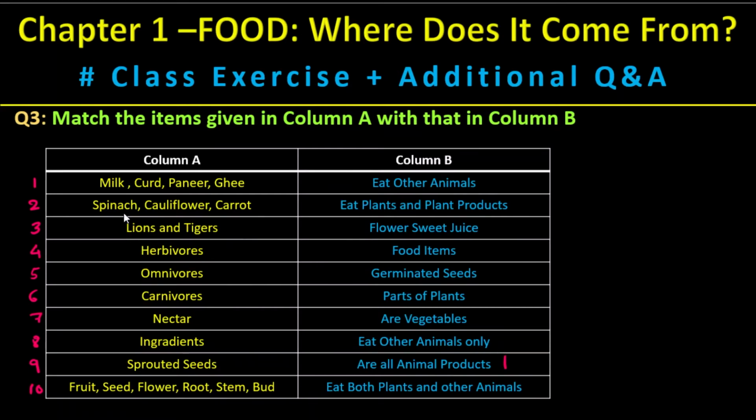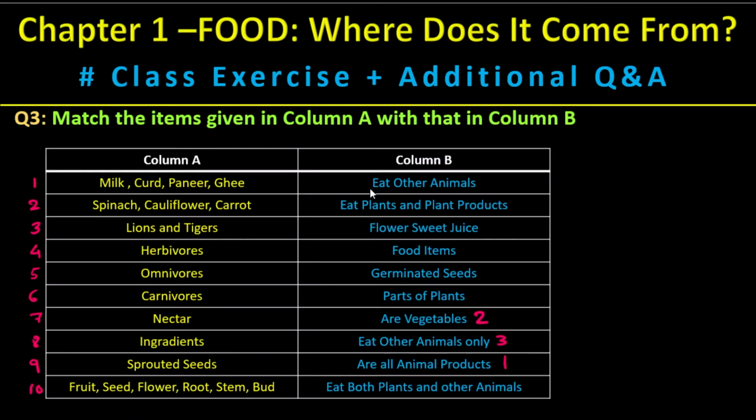Coming to the next, spinach, cauliflower, carrot. Spinach is a leaf, cauliflower is a flower, carrot is once again a root. So let's see what exactly it matches. These are vegetables. Next, coming to the lions and tigers. Lions and tigers are generally carnivorous. They eat other animals only.